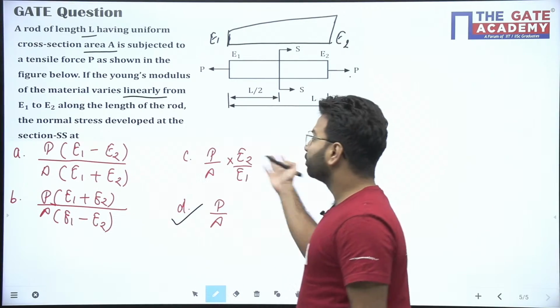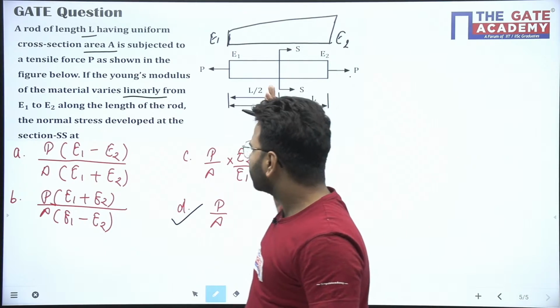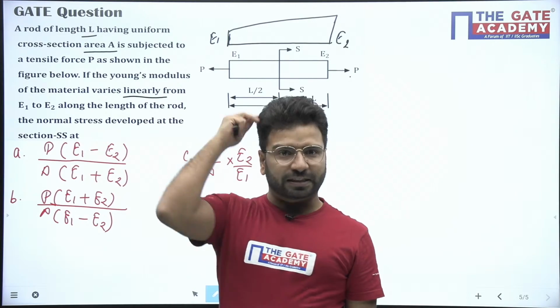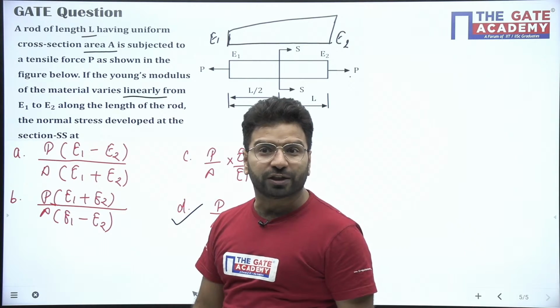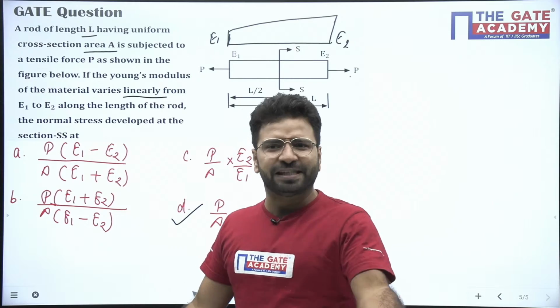You can see very confusing options are given to you in the exam. This is a previous GATE year problem. Options are given to you very confusing, and most of the chances are we will multiply E1 and E2 somewhere in the question, because it happens in the exam, right? It happens in the exam. That's why I'm saying this to you.